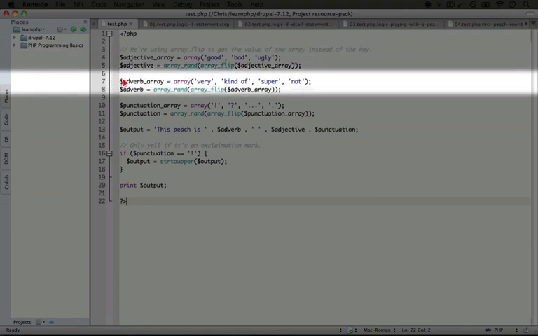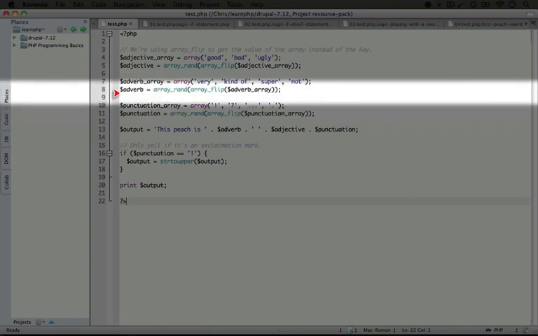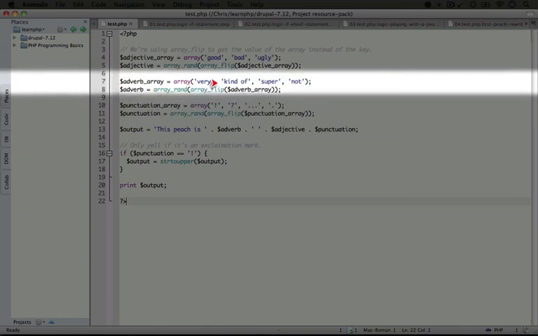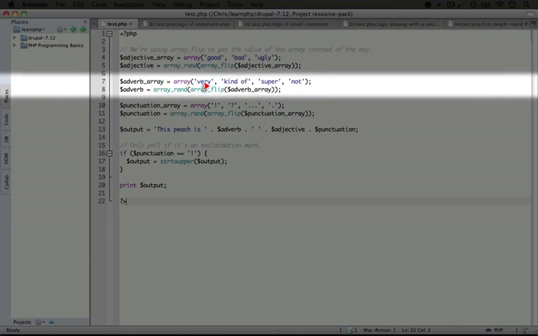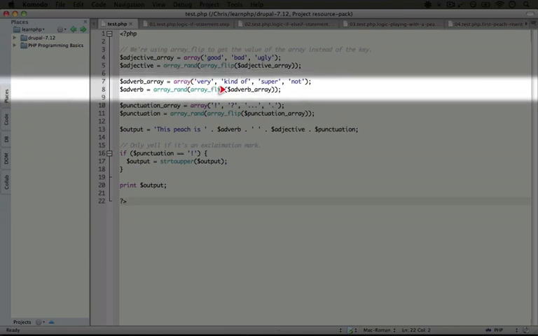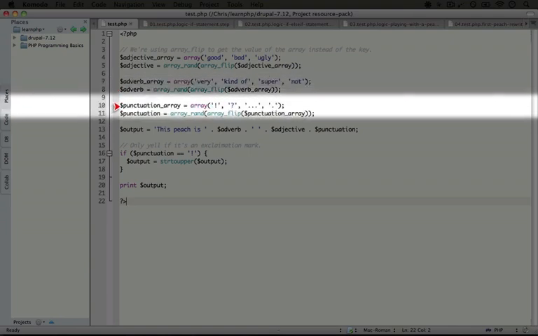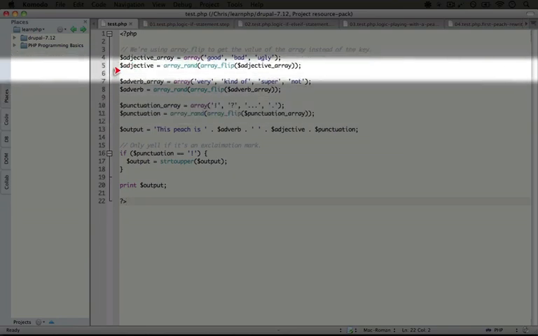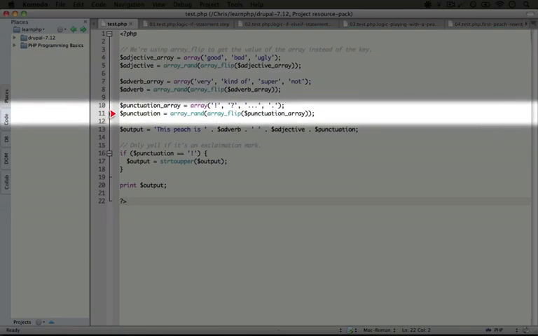Next, we're going to do the exact same thing for our adverb and for our punctuation. We're going to create an array of potential adverbs here, and then we're going to select a random one by taking that array, flipping the keys and the values, and then selecting a random value and assigning it to adverb in this case. We're going to do the same thing with punctuation, and you see we have 4 different punctuation types here. And so at this point, we have a random adjective, a random adverb, and some random punctuation.